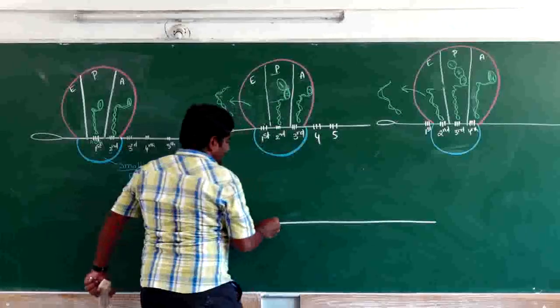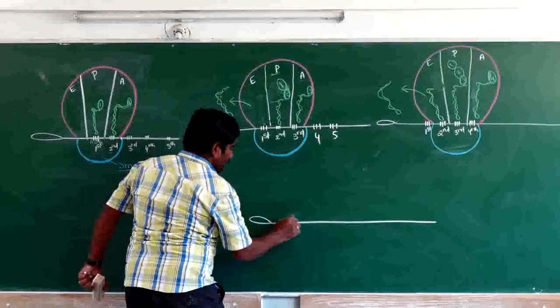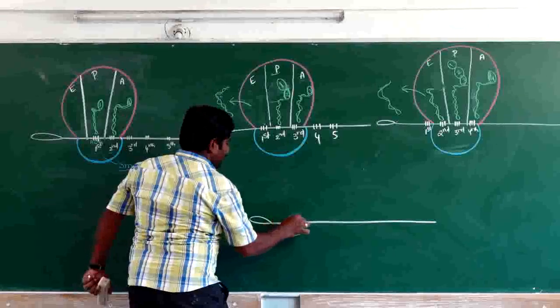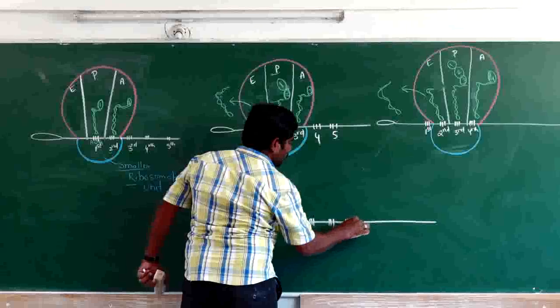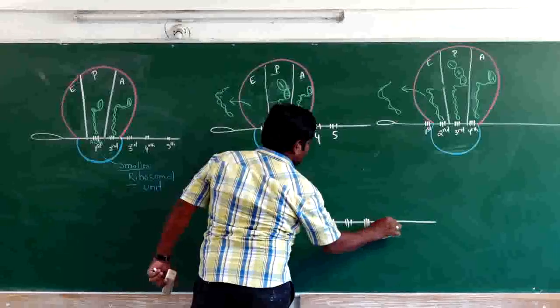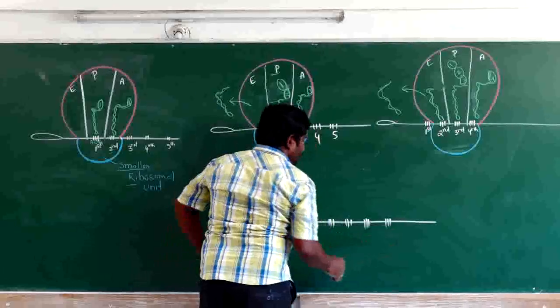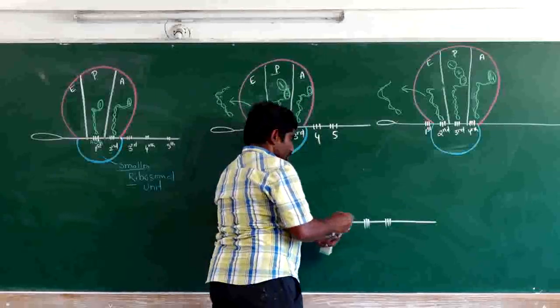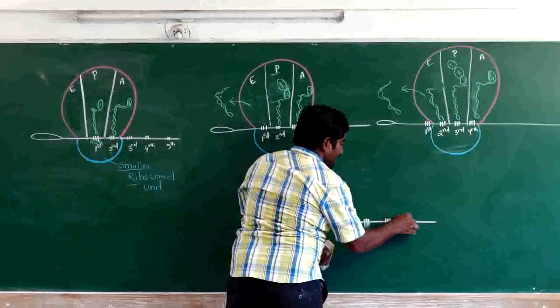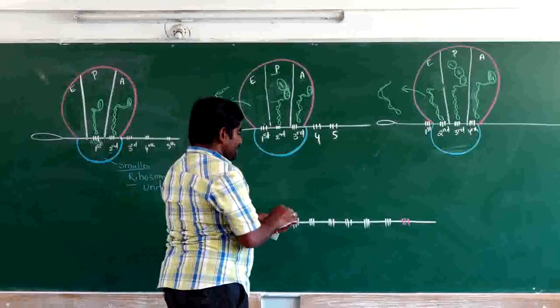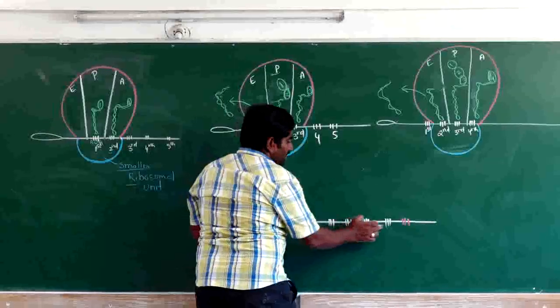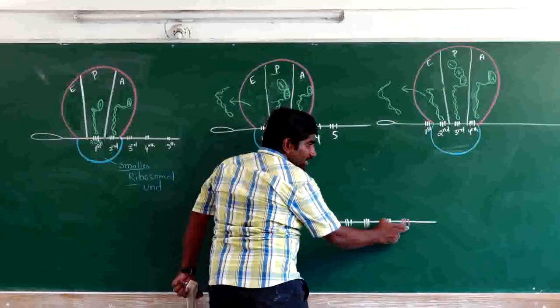This is the mRNA and this is the first codon, and this is the second codon, this is the third codon, this is the fourth codon, this is the fifth codon, this is the sixth codon, and this is the stop codon. We have discussed already, 6 or 7 are there in total. So the seventh codon is the stop codon. 1, 2, 3, 4, 5, 6 codons are there.